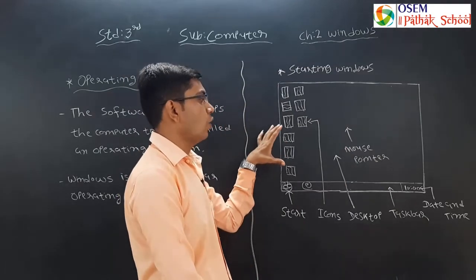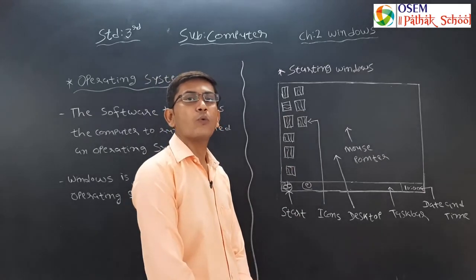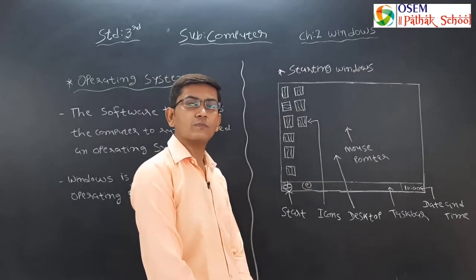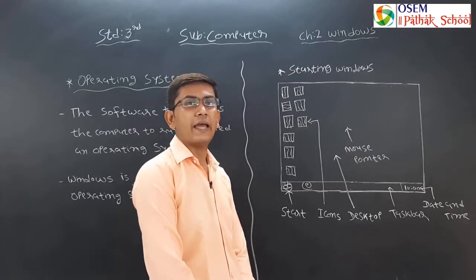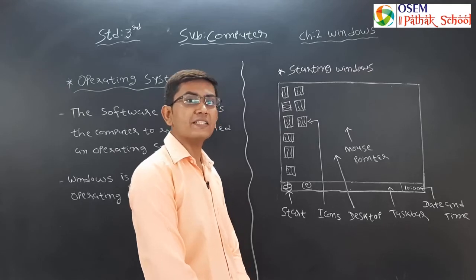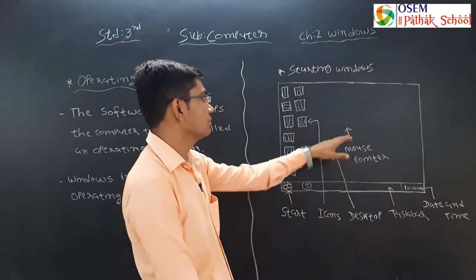This is all about starting Windows. When you switch on your computer, after some time it starts automatically and it displays the main screen of the Windows, that is called desktop.